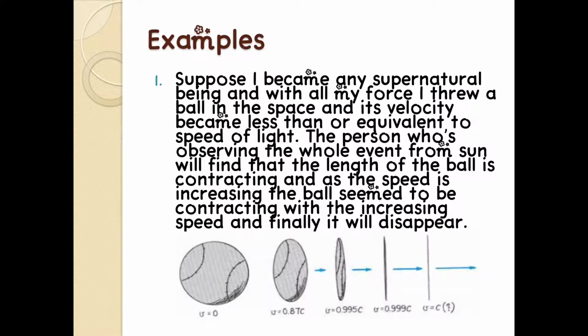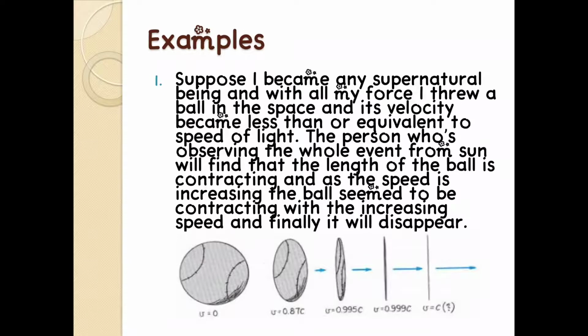Basically, we are observing from the Sun because it is a frame of reference which is fixed, it's not moving. As we all know, Earth spins on its axis. That's why we are not considering Earth as the frame of reference.